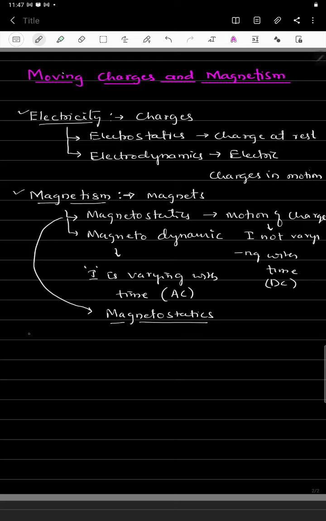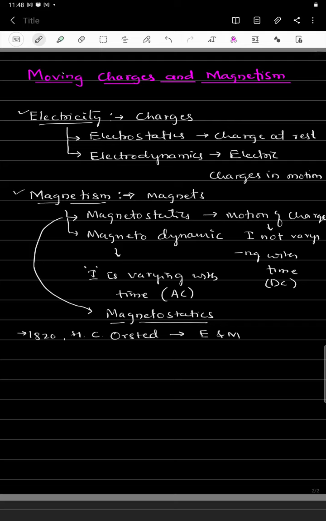In the year 1820, one of the scientists, Hans Christian Oersted, showed the relation between electricity and magnetism.